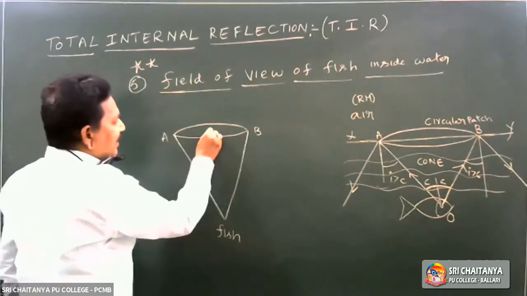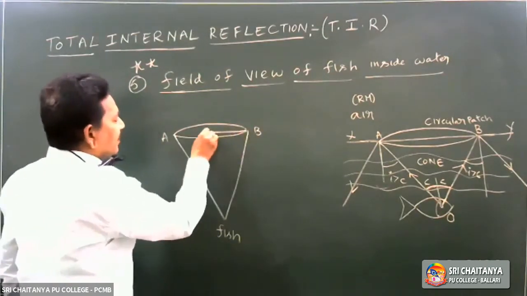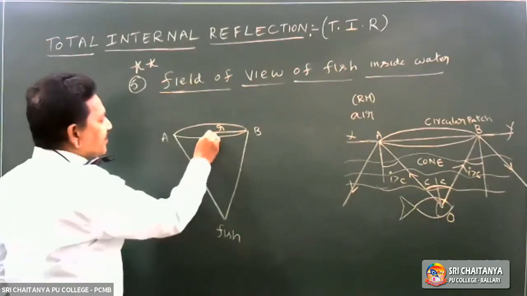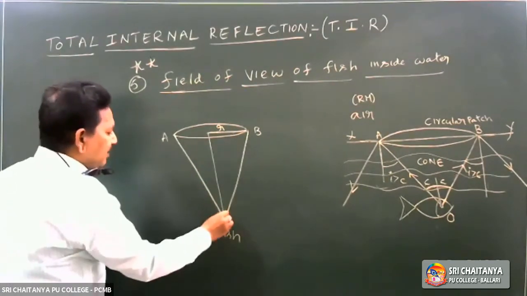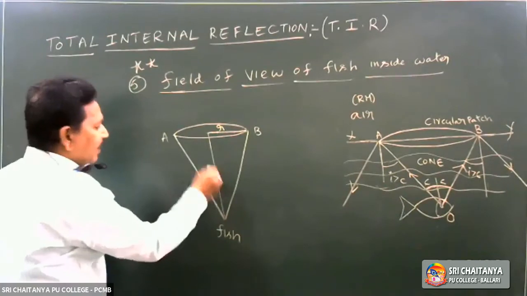Let us consider R is the radius of the circular patch. H is the depth of the fish in the water.